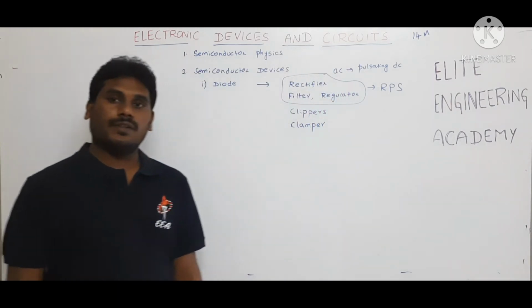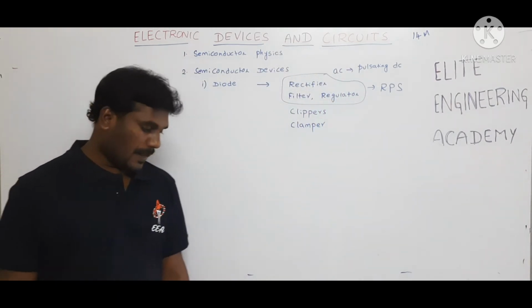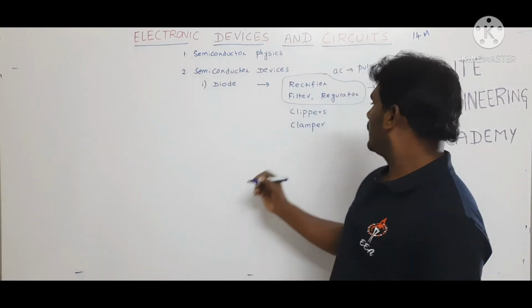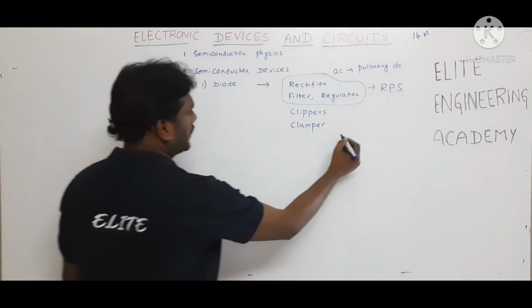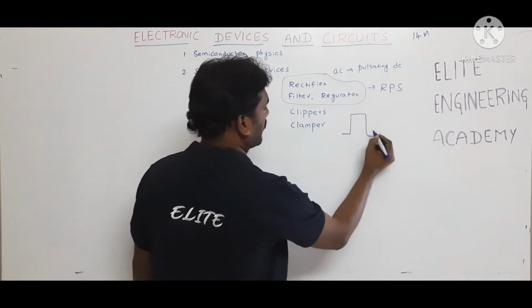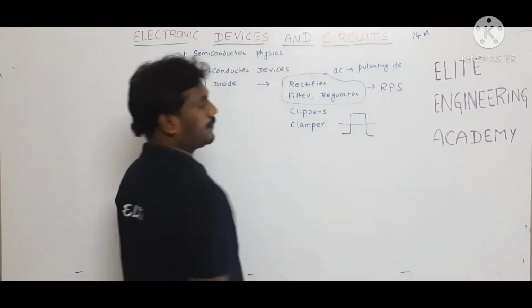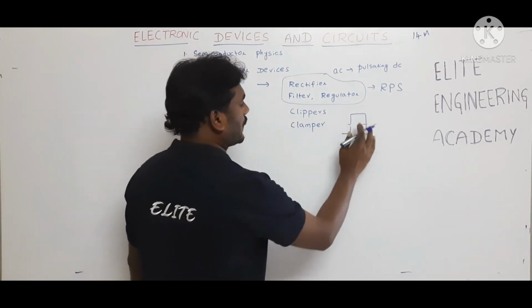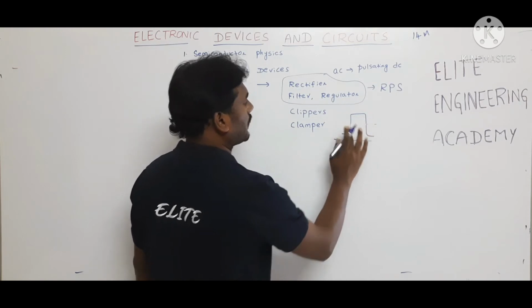In some circuits, suppose the signal is like this, it has some DC level.